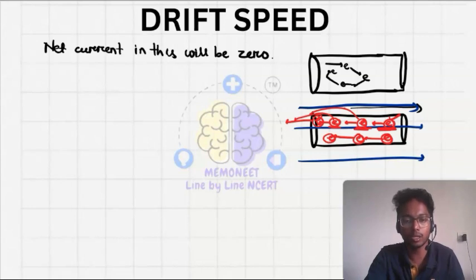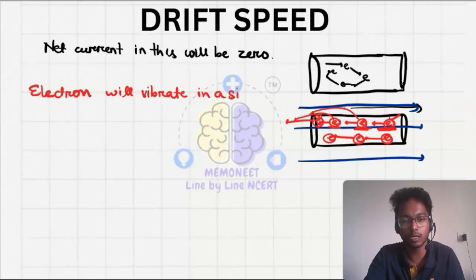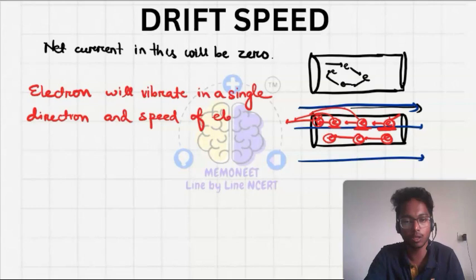Like that the electrons will vibrate in a single direction, and the speed of electrons will be transferred from successive electrons.